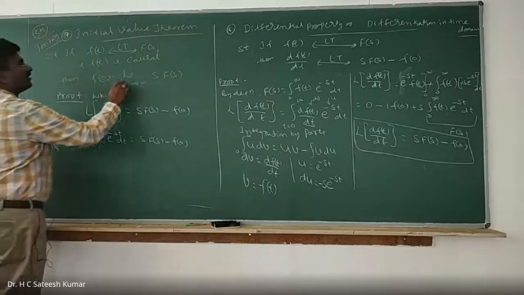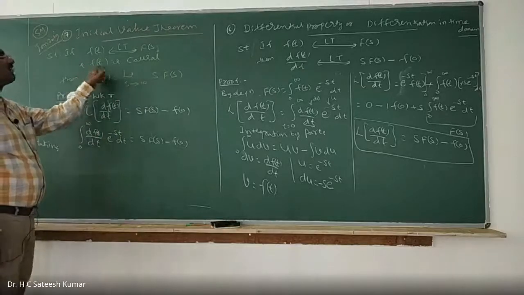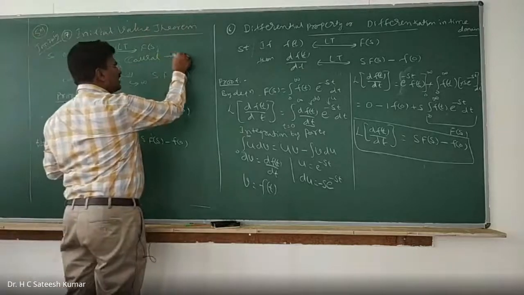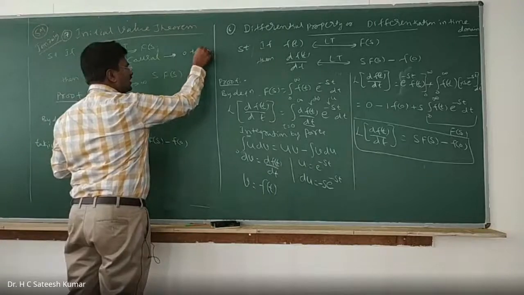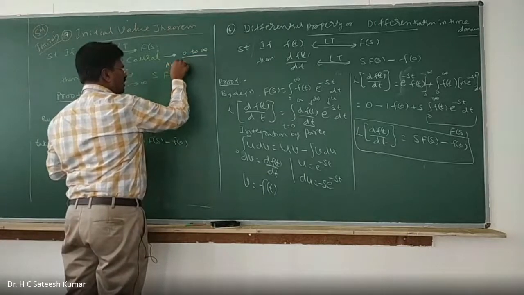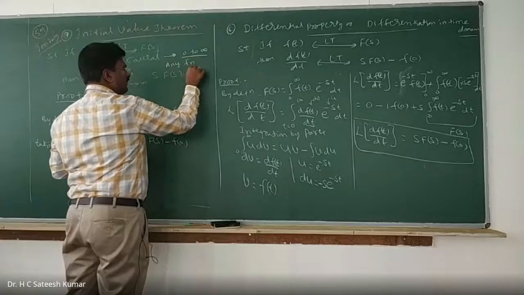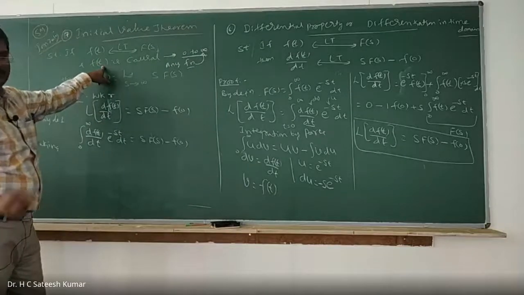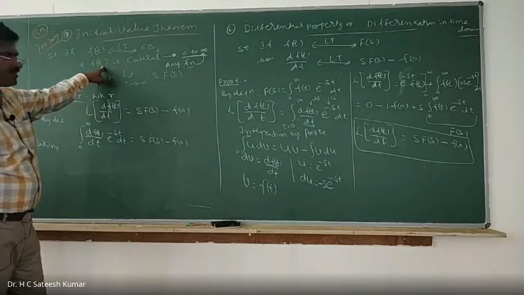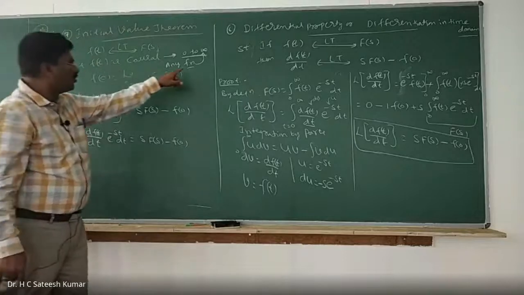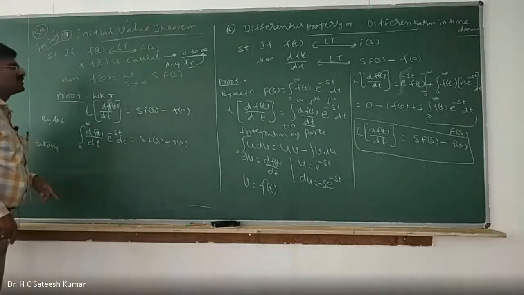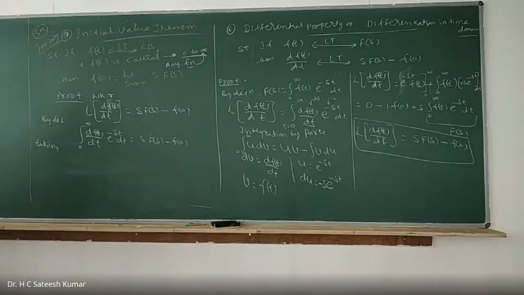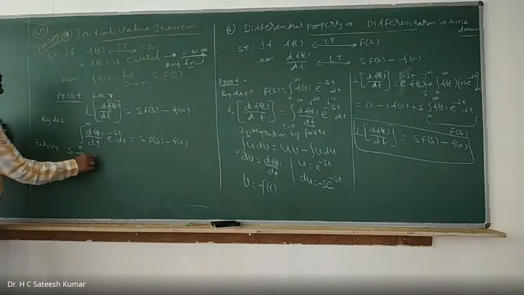What is that we have? Limit as s tends to infinity. Before that I said that f of t is causal. Causal is nothing but any signal, any function, ranging from 0 to infinity. For example, f of t is causal means this function is ranging from 0 to infinity. Such a signal we call a causal signal or causal function. Now in this one, the function is ranging from where to where? 0 to infinity. A function is a signal, so you can use function or signal alternatively. Right. Now taking the limit as s tends to infinity on both sides.